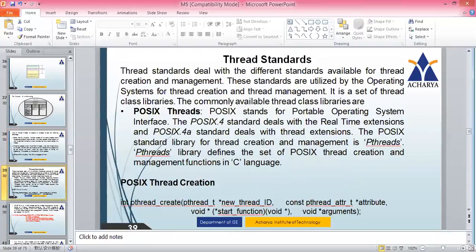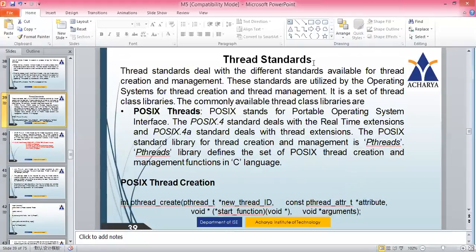So now coming to the thread standards. Thread standards deal with different standards available for thread creation and management. These standards are utilized by the operating system for thread creation and thread management. There are several thread standards, and they are a set of thread class libraries. The commonly available thread class libraries fall into three different categories.